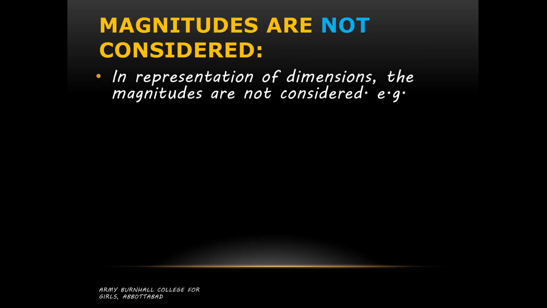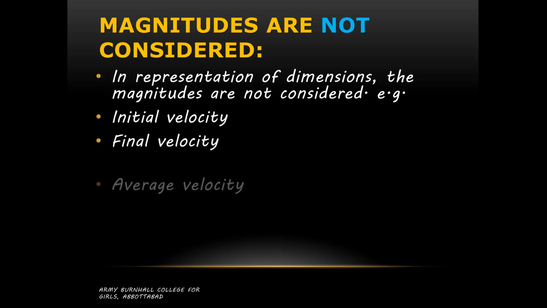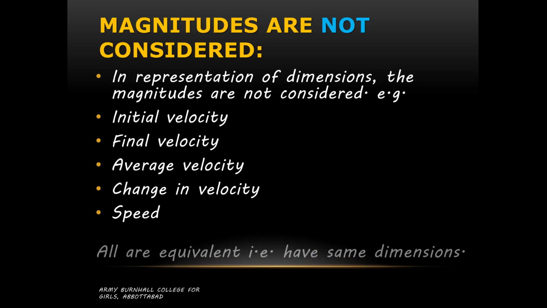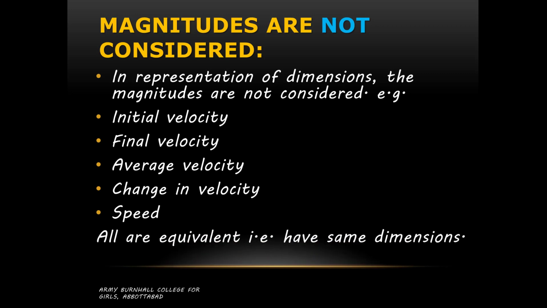In the representation of dimensions, the magnitudes are not considered. We are not concerned with the magnitude. For example, if we are discussing initial velocity, final velocity, average velocity and change in velocity, and speed as well, they are all representing the same physical nature. Whatever their magnitude is, it does not matter. All of these are equivalent, they have the same dimensions. We will check what the dimension of velocity is, but all of these have the same dimensions.